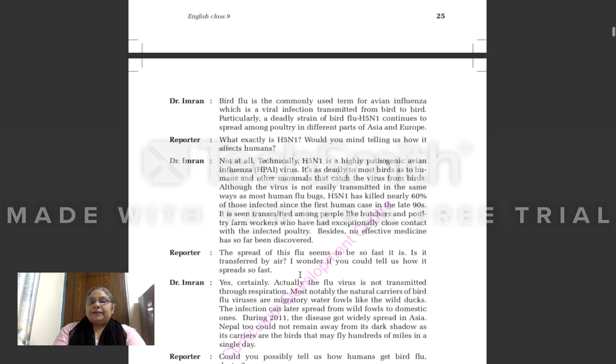Passive voice means in which more emphasis is given on the work which is being done. Means more emphasis is given on the object. Object comes before the subject. That is passive voice.